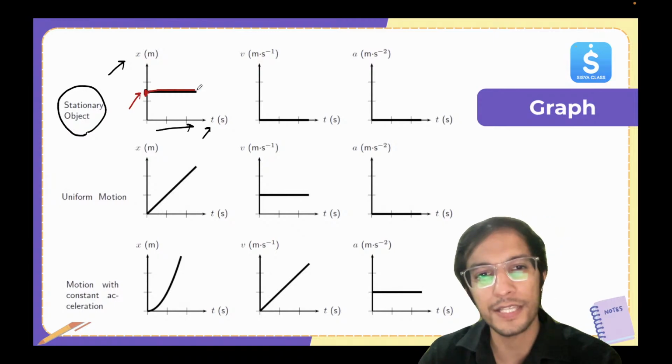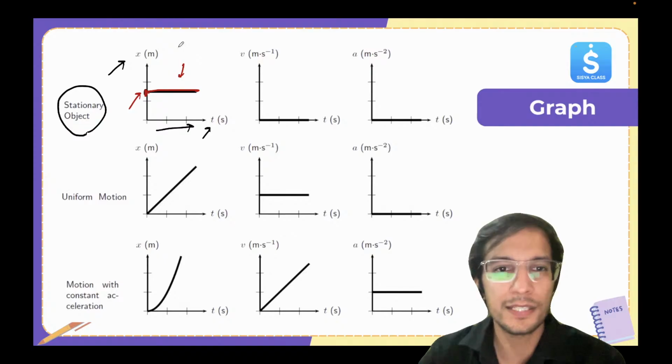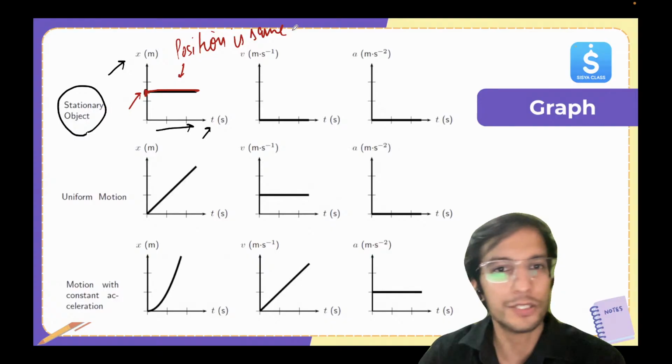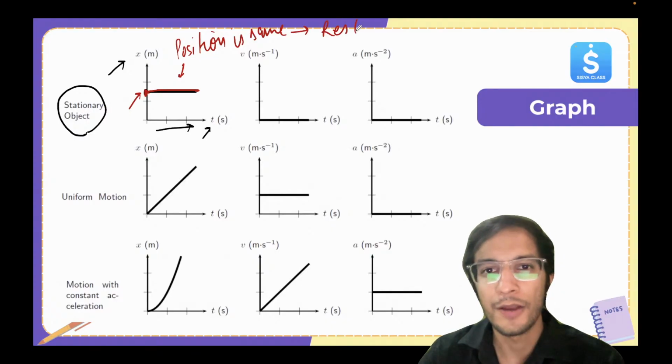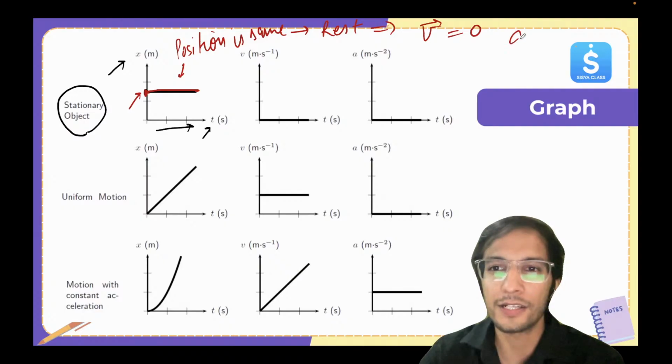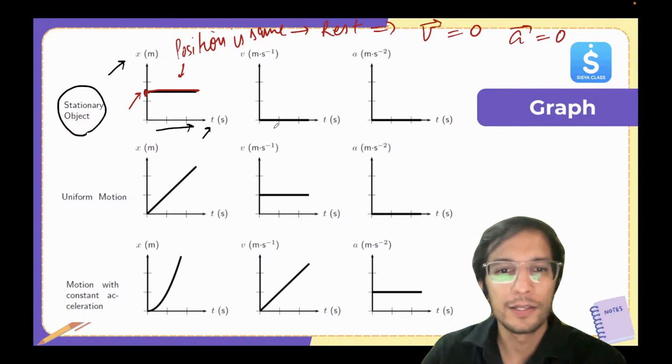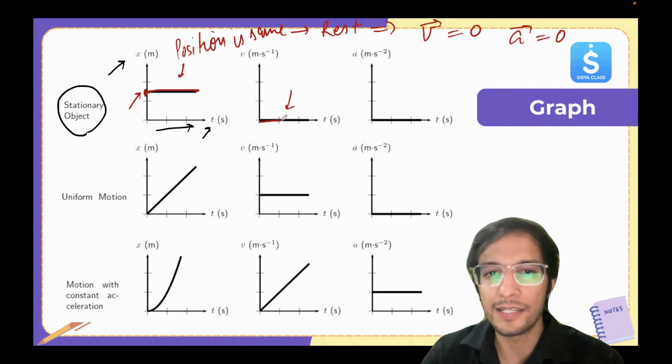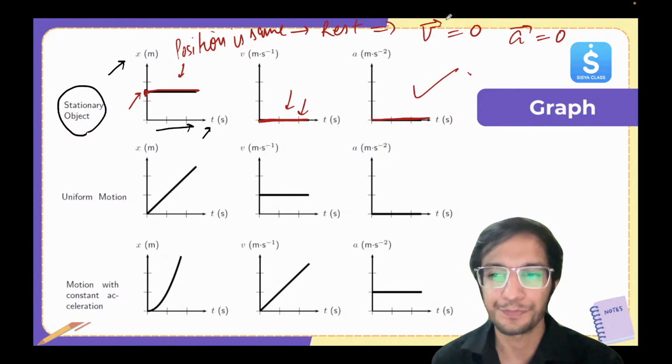It's staying always the same, so the position is the same. It's not changing, so that means it's at rest. When it is at rest, velocity will be 0 and acceleration will also be 0. So here the VT graph will stay 0, and the slope of this line is also 0. So that's why this will be the graph.